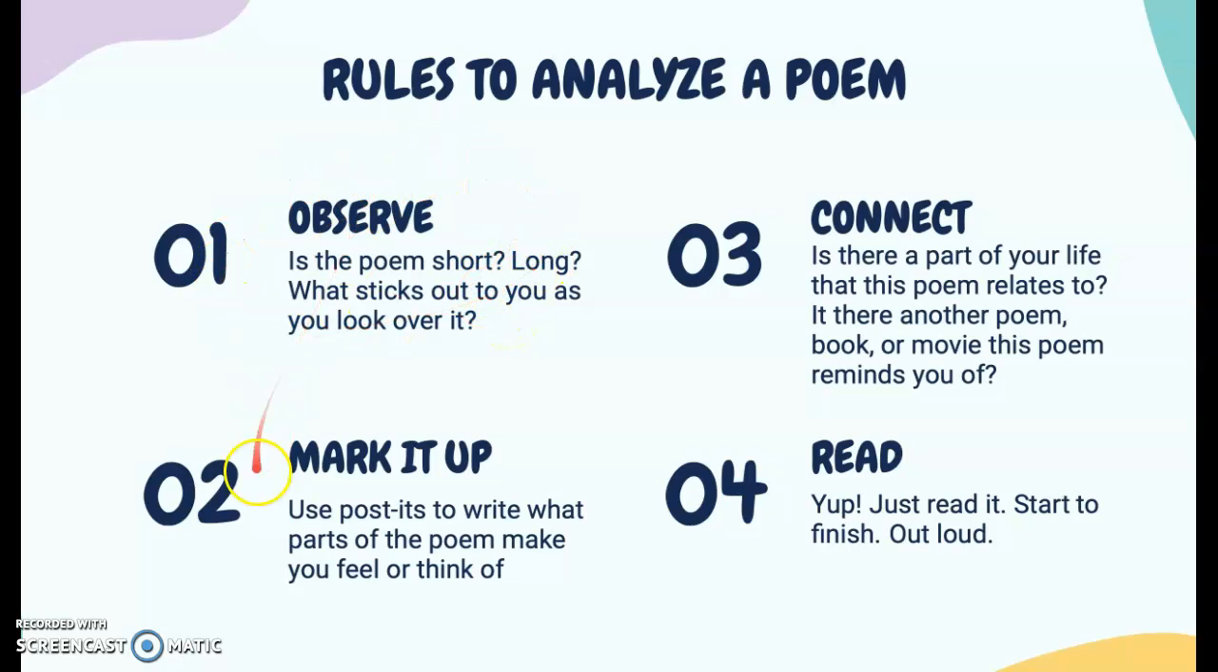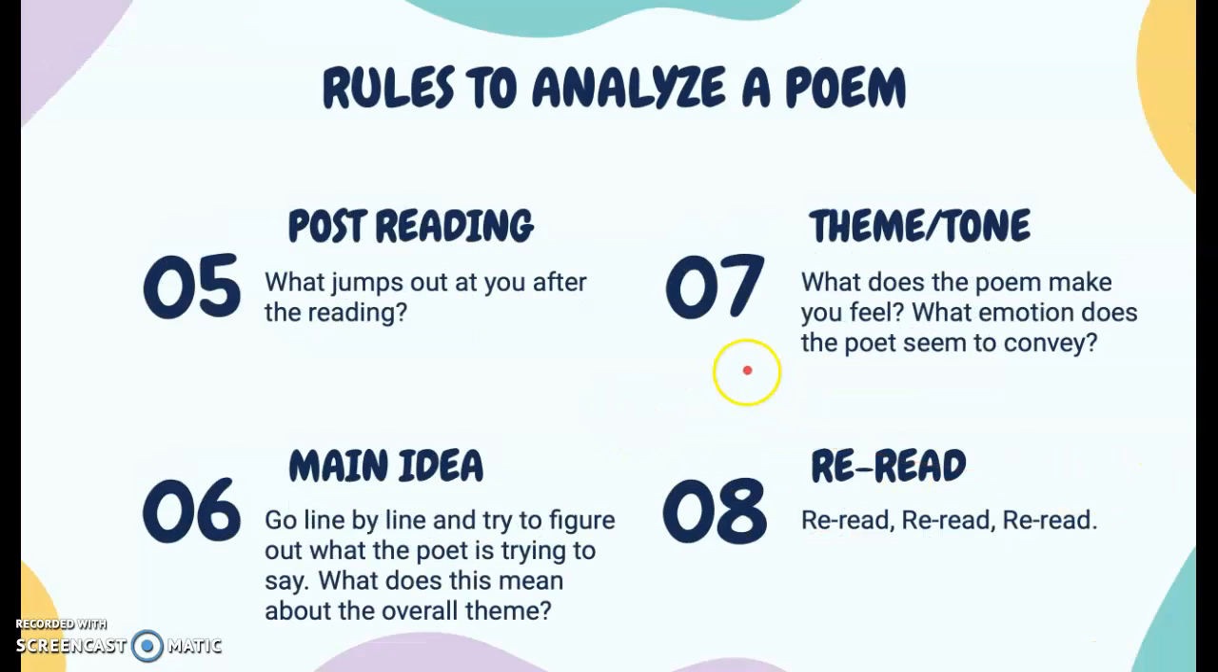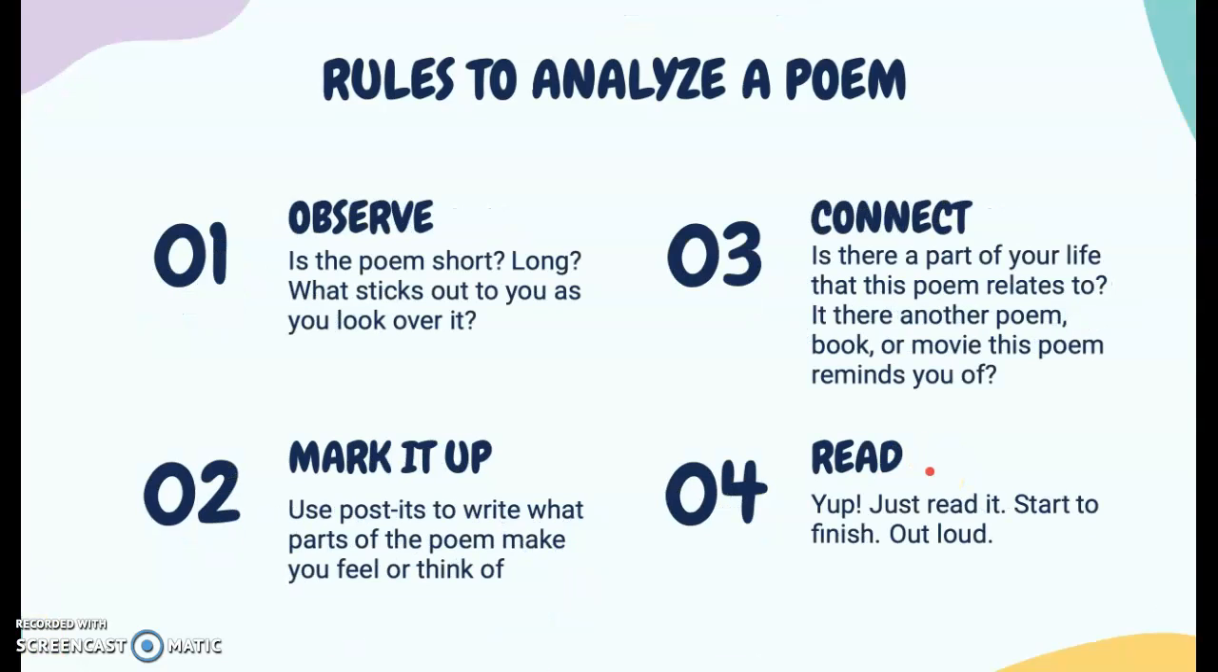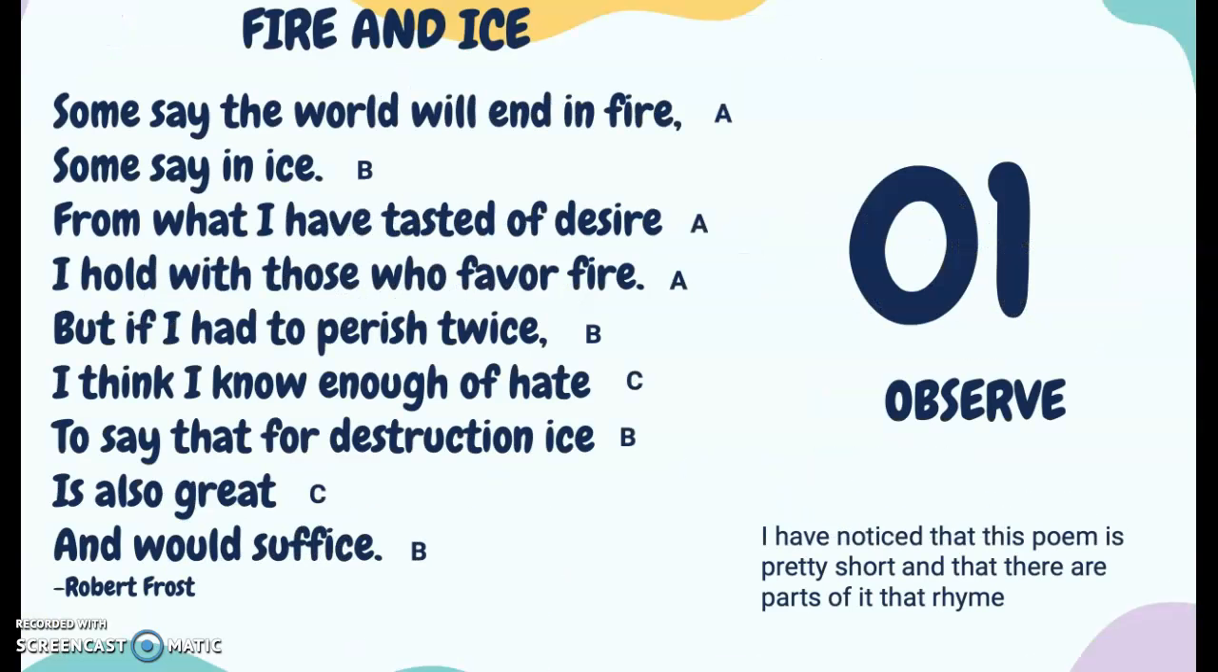So it's observing, marking it up, connecting, reading, post-reading, a main idea, theme and tone, and then rereading. So I'm going to go through all of these different steps a little bit slower and with an example so that you can understand how to apply it. So number 1 is observe, and I'm using the poem Fire and Ice by Robert Frost as an example.